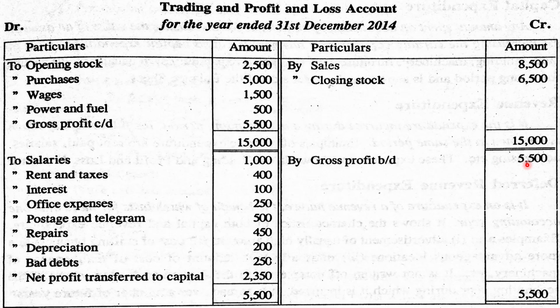So now we have to balance the account. Here also the credit side is more. Then we write the amount. The same amount is written on the debit side and we find out the difference. Then we will get the net profit 2,350, which is to be transferred to capital.